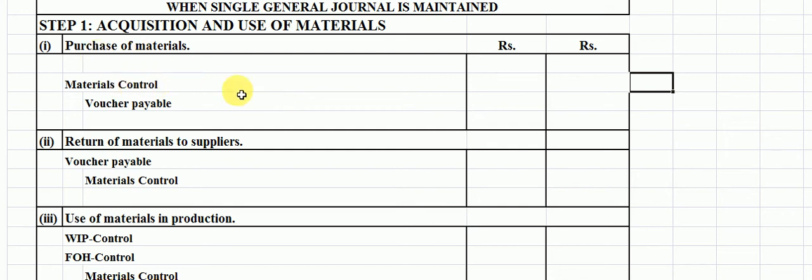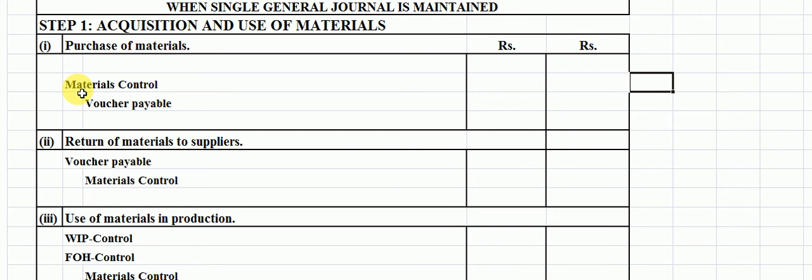At the time of purchase of material, the journal entry will be passed as materials control to voucher payable.